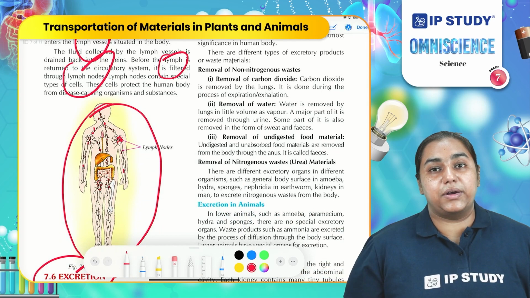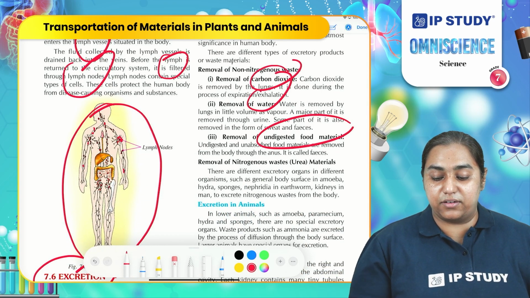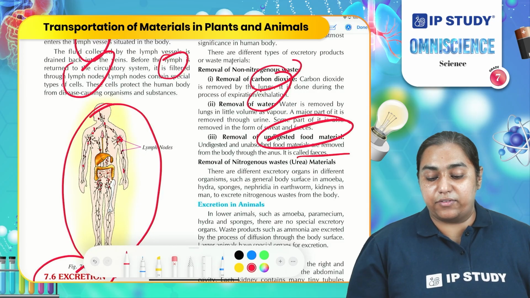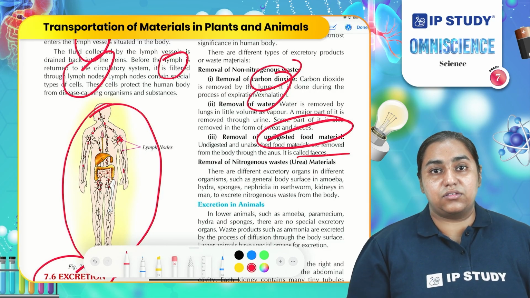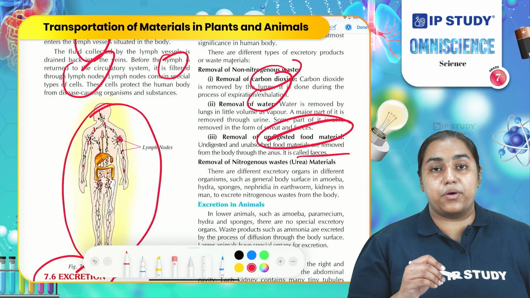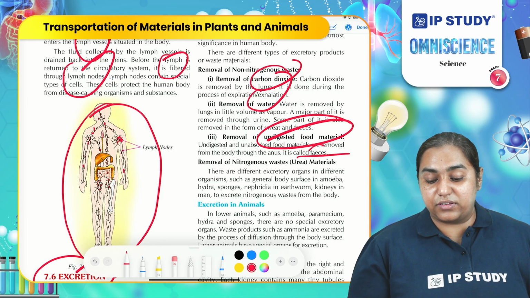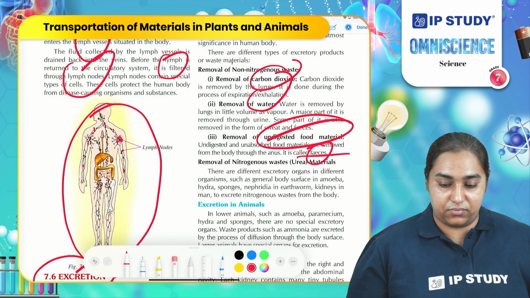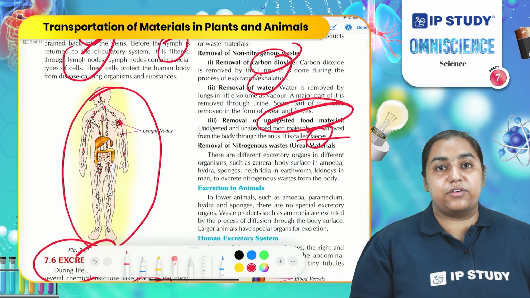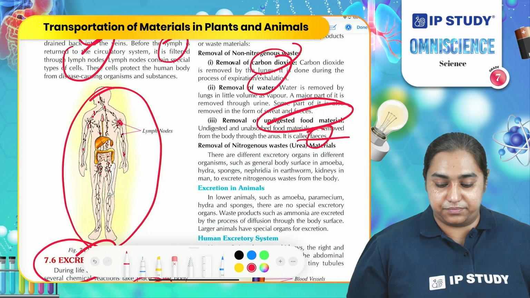What are the common materials removed from our body? It is carbon dioxide, water and undigested food material, which is removed in the form of feces from the anus. You have already studied the digestive system, where you see that the anus is present at the end of the digestive tract, from where feces is removed. Water is removed in the form of sweat and carbon dioxide is removed via breathing.